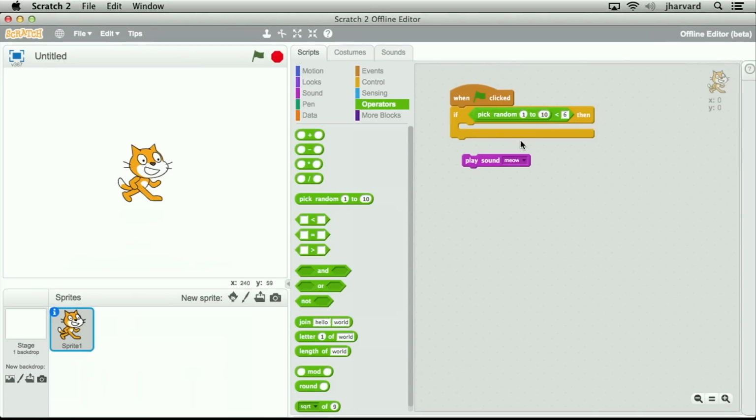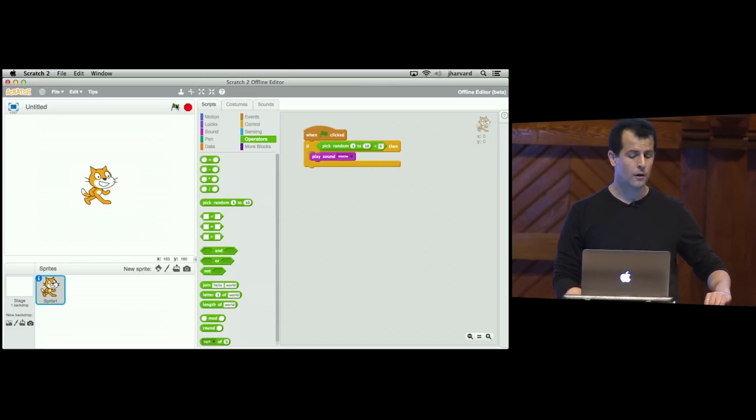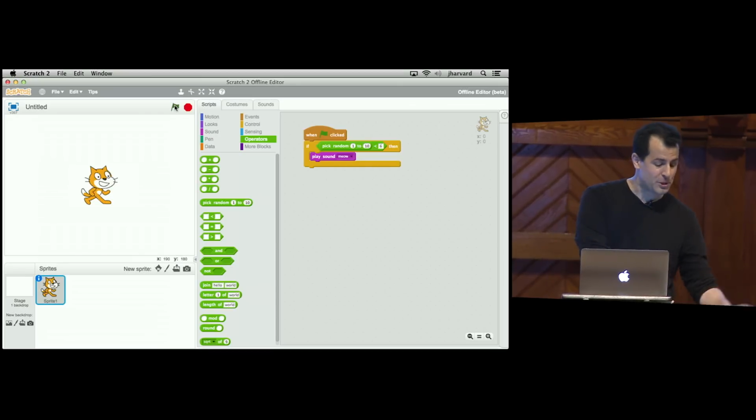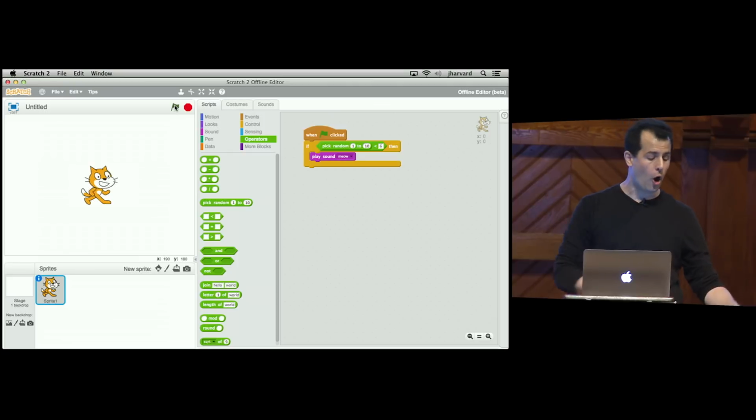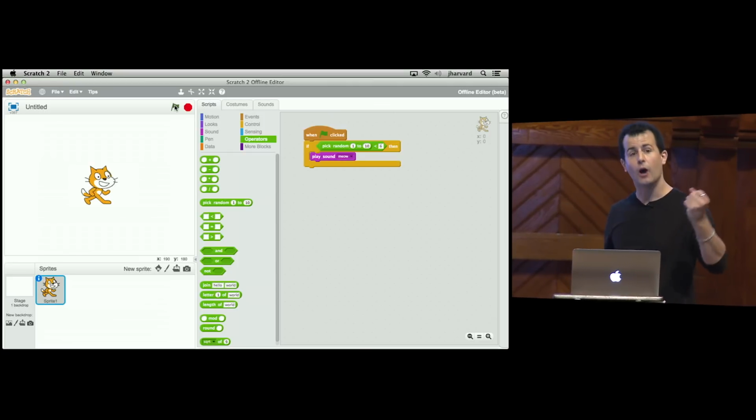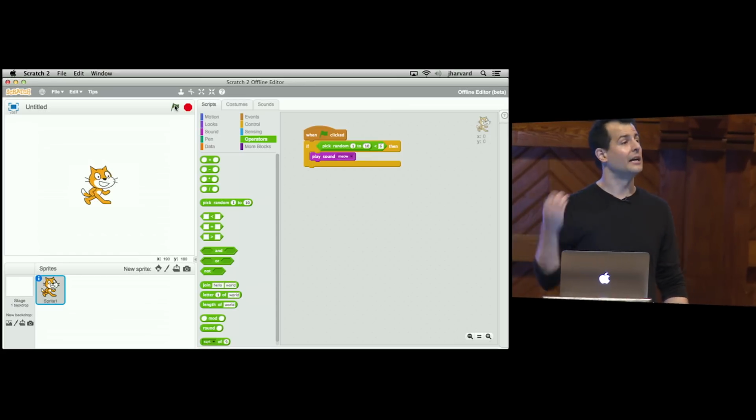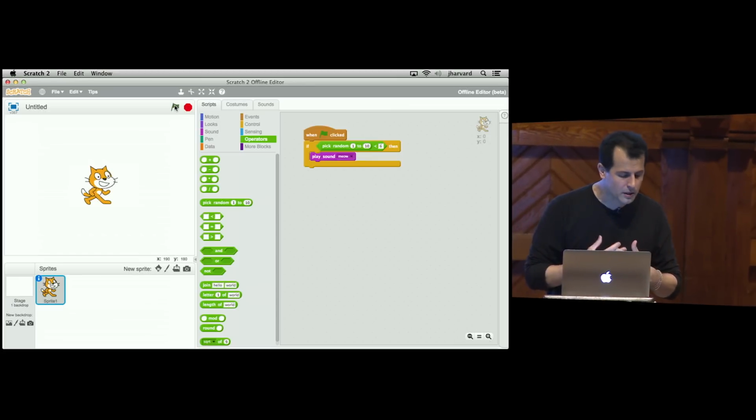Now I can do something conditionally, and that something I'm going to do is play the sound. So now when I click on this green flag, it's like tossing a coin. It was heads or whatnot there. Let's do it again. Heads again. Heads again. OK, tails that time. So 50% of the time, if we do this infinitely long, we will get 50% meows and 50% silences. So there, just a basic building block that lets us do that.